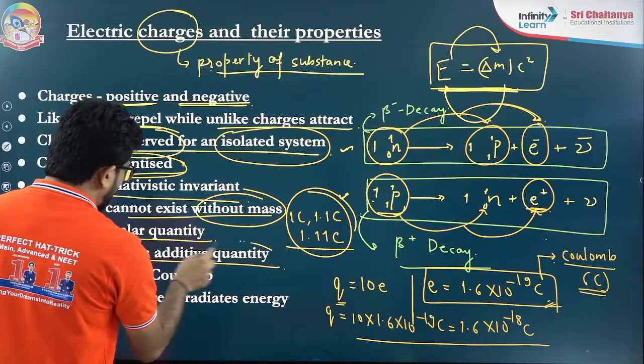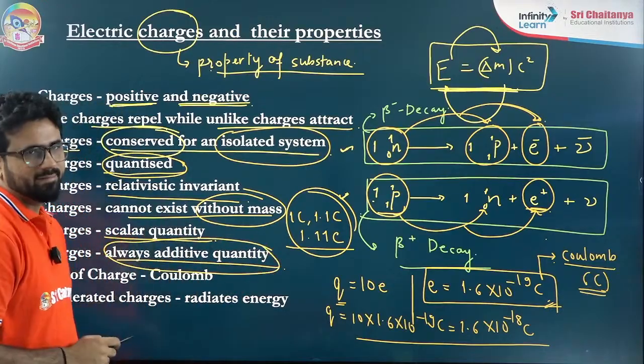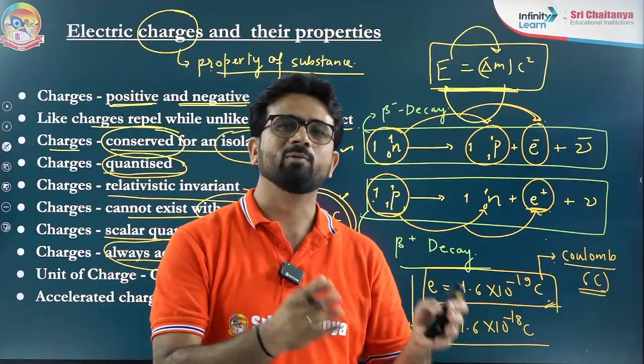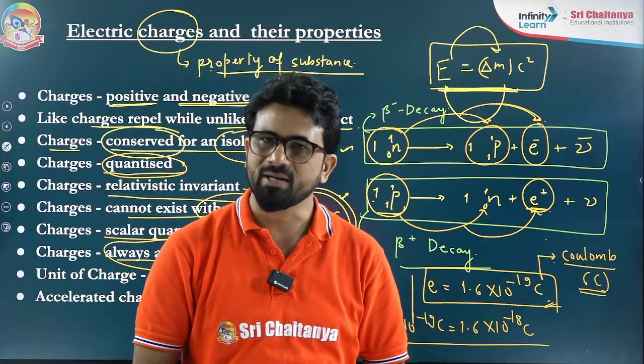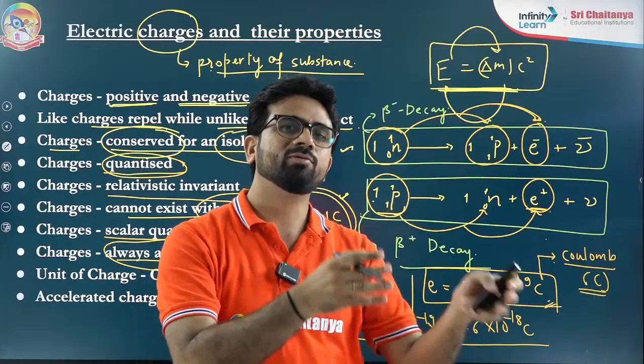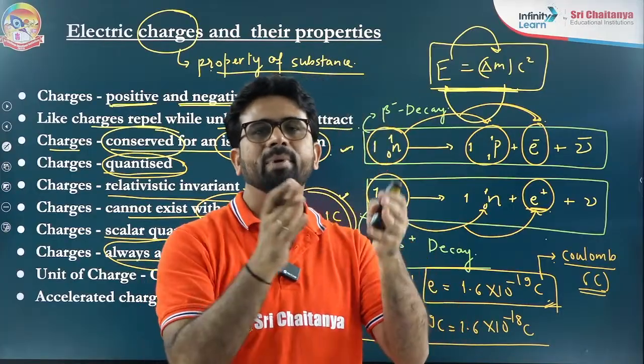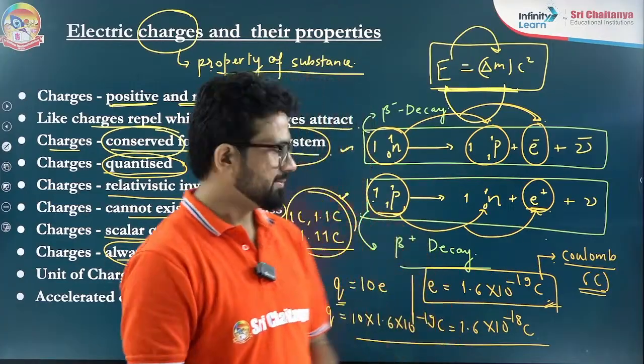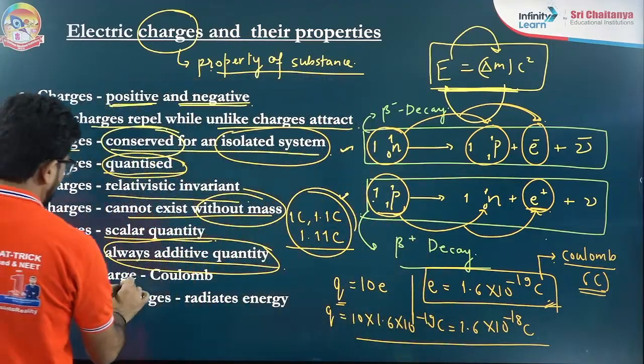It is the additive property. Additive means you can add. There can be positive charge, there can be negative charge. If 5 coulomb charge is there and 10 coulomb charge is there, you add it, that becomes 15. If 10 coulomb charge is there and minus 2 coulomb charge is there, 10 plus minus 2 is equal to 8 coulomb charge. You can basically add it. There is no problem. The unit of charge is coulomb.